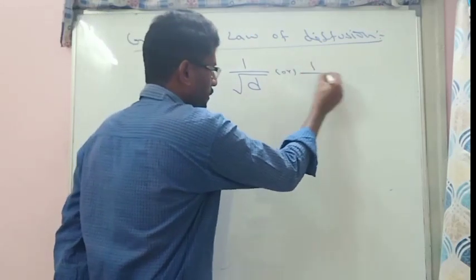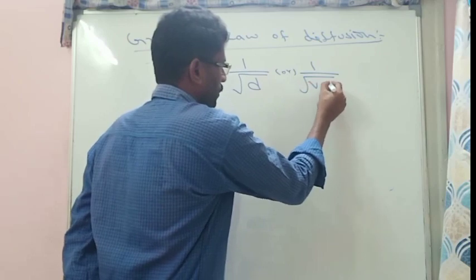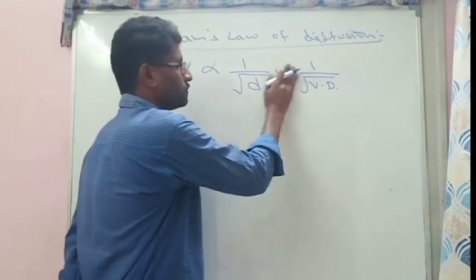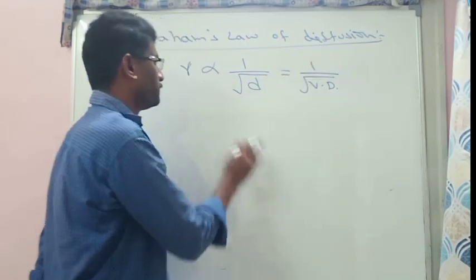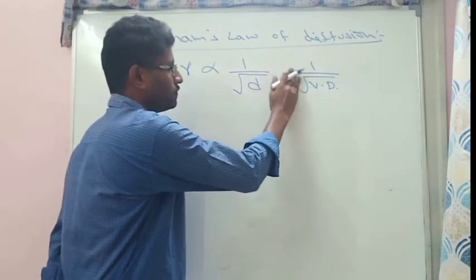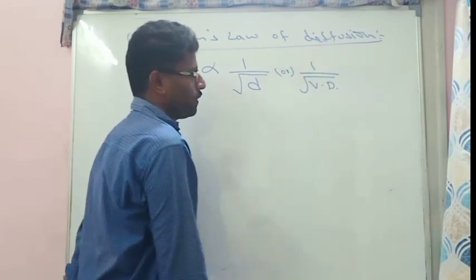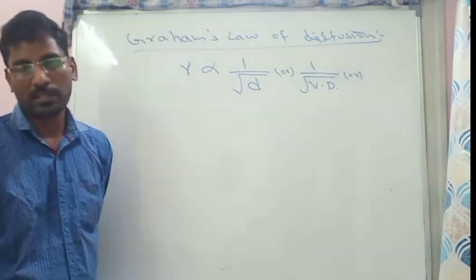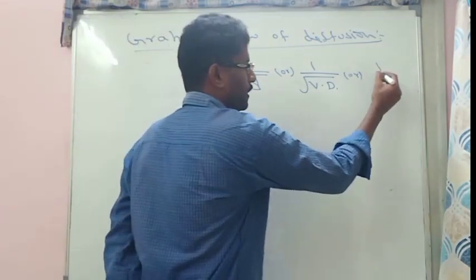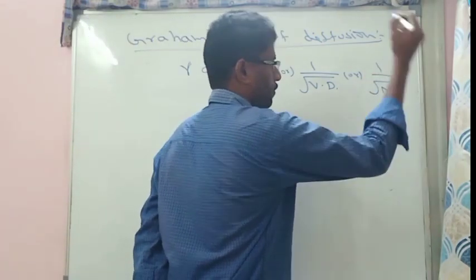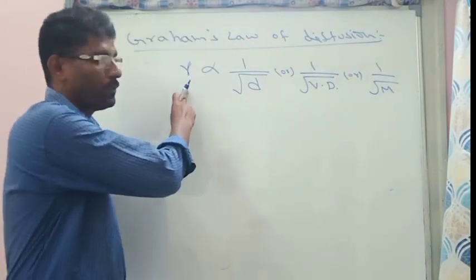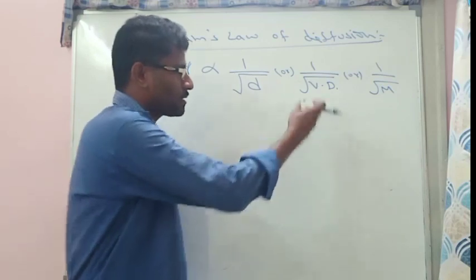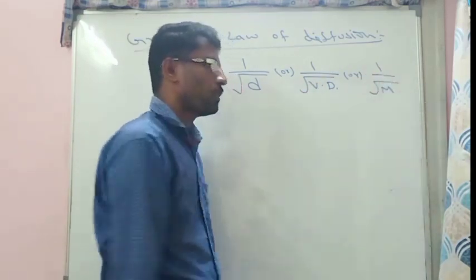In place of density, we can use vapor density also. We know that vapor density is equal to molar mass by 2. So we can also take the square root of molar mass. So the rate of diffusion of any gas is inversely proportional to the square root of density, or square root of vapor density, or square root of molar mass.